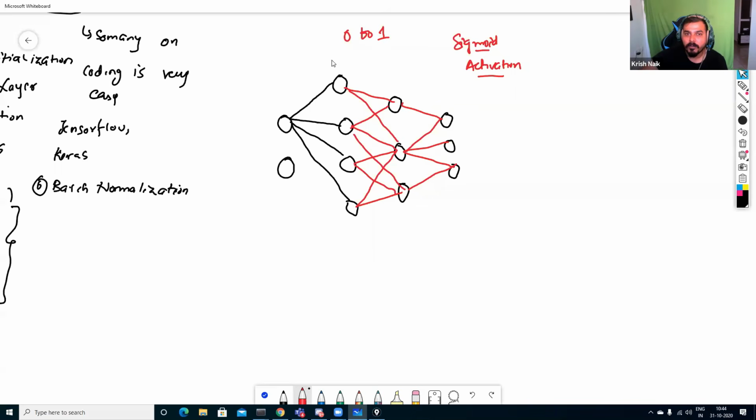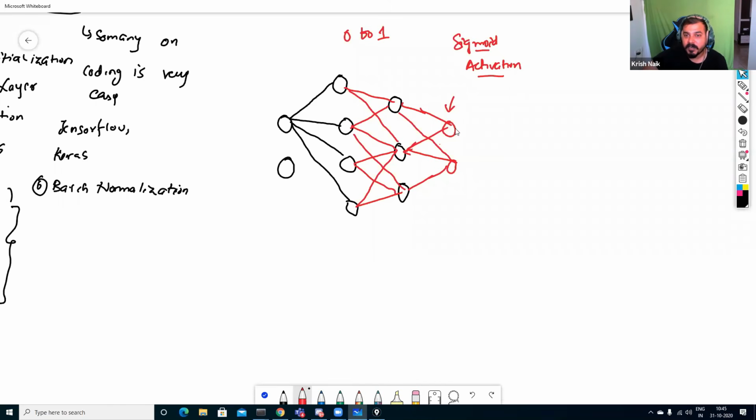Let me make this 2 output layers initially. Since I'm using binary classification, I'll definitely use the sigmoid activation function.